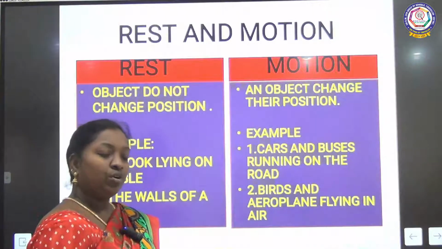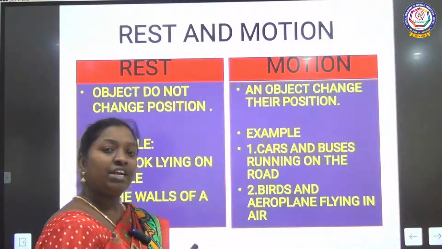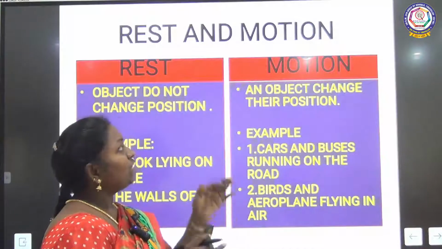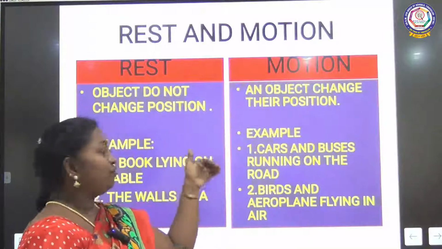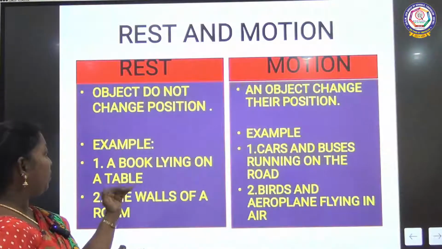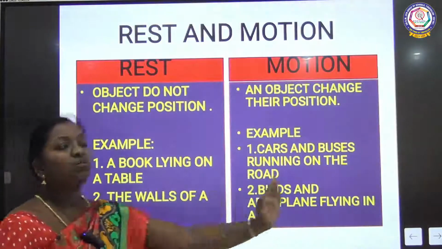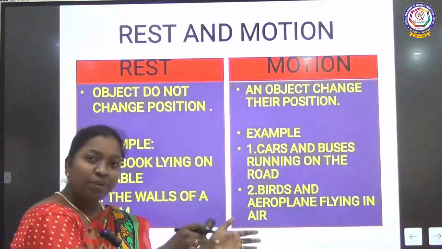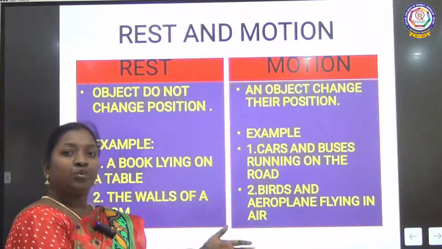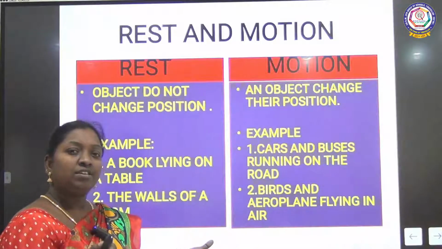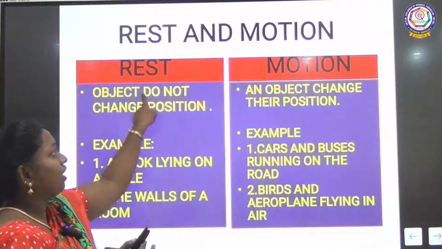Even your cycle, until you take and ride it, it will be there where you left it parked, isn't it? So this is how motion and rest are different. Examples of rest are a book lying on a table, the walls of the room, all the walls around us. Even if you come and see next year, it will be there in the same position. There are no changes. So no change in the position of an object is called rest.